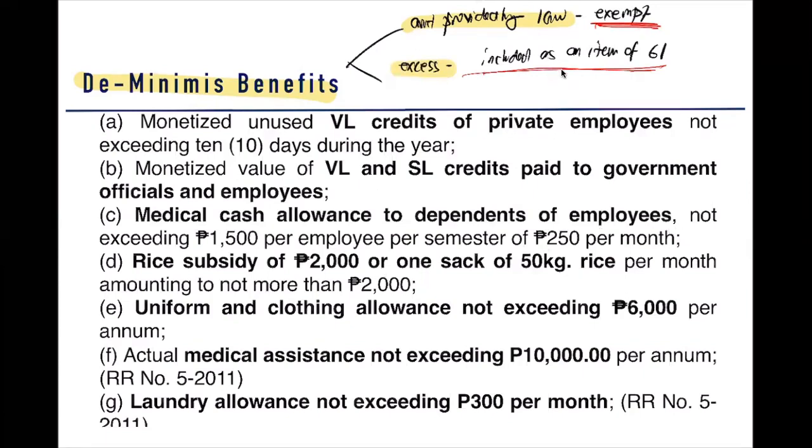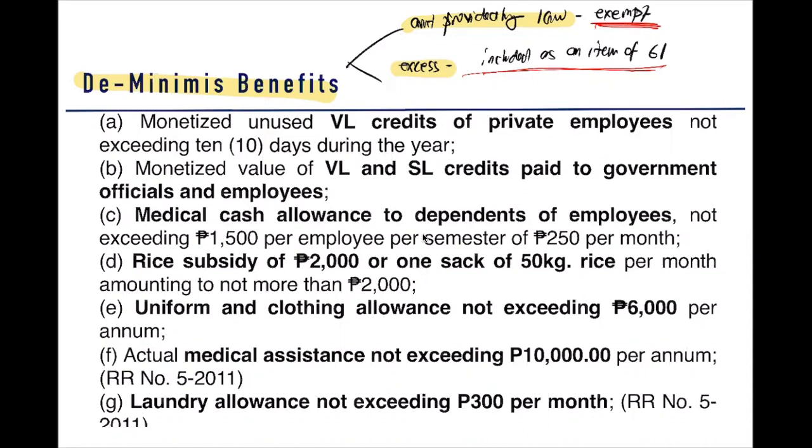Okay, so the de minimis benefits are different benefits provided by your employers to your employees at small amount, and the law provides for a maximum amount of these benefits given to your employees, whether monthly, yearly, or daily. So let's look at these different de minimis benefits.